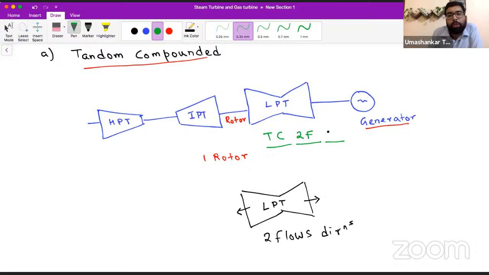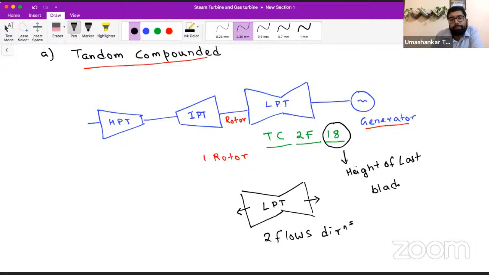And what will I write here? Let's say I write 18 here. What is 18 here? Now listen to me very, very carefully. This is very spicy for objective; a lot of objective questions can be asked from here. This 18 gives us the height of the last blade, in inches. Remember this.